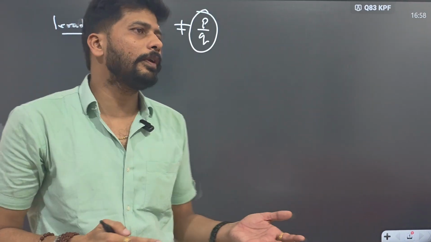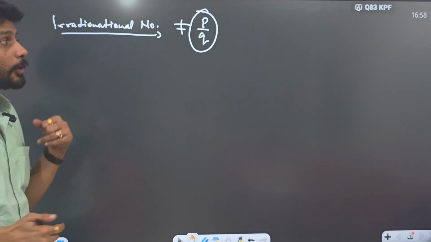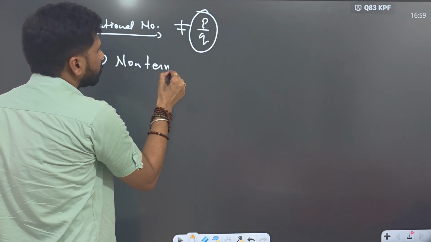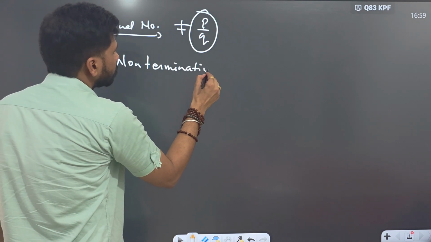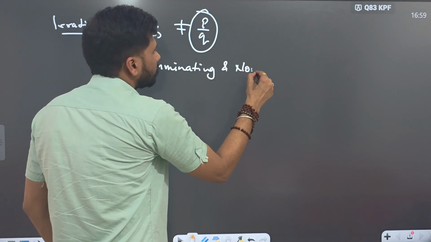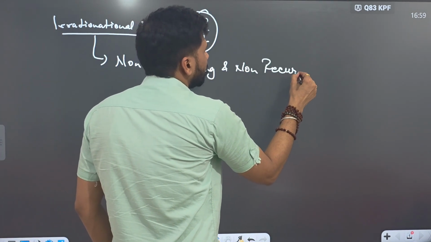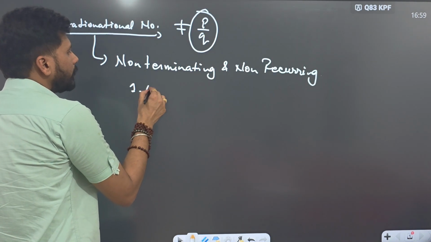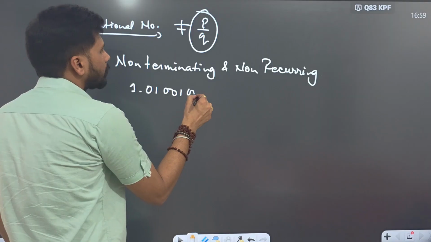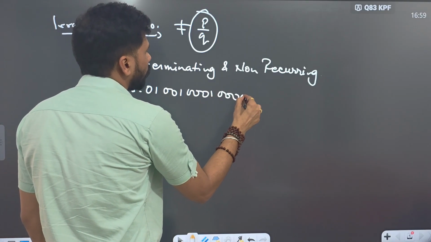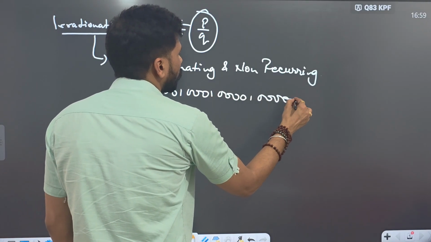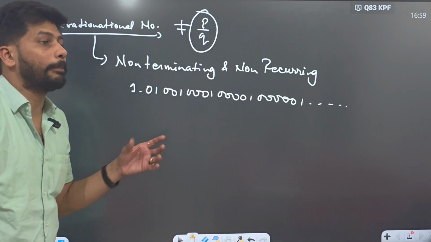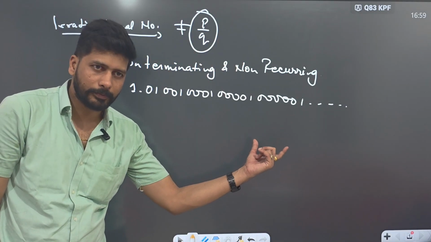Apart from that, if you talk about terminating and non-terminating, these are those numbers which are non-terminating and non-recurring. For example, 1.010010001, with 4 zeros, 1, 5 zeros, 1, dot dot dot. Is any number repeating? No, a pattern is repeating, but not a number. Getting it?